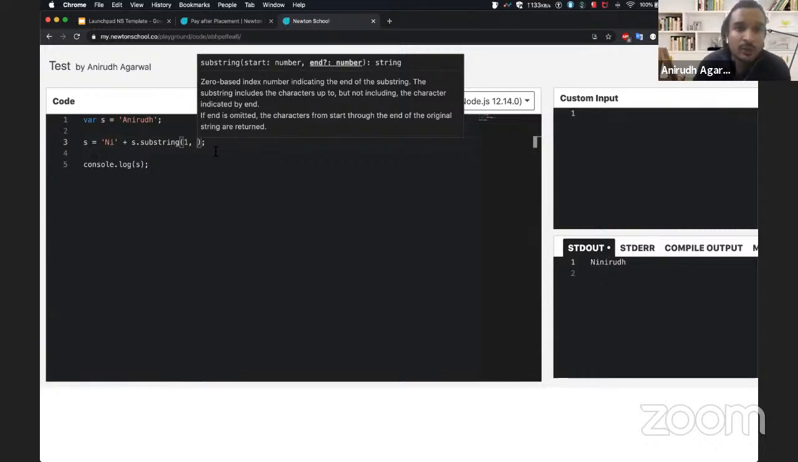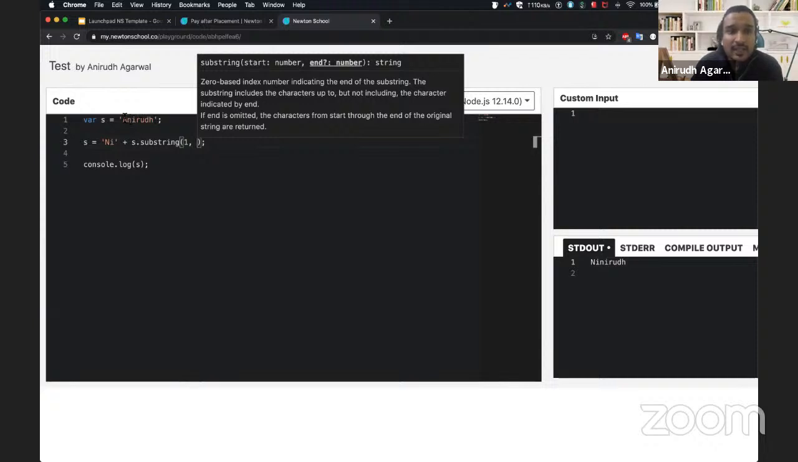It says 0 based index number, indicating the end of a string. The substring includes the character up to, but not including the character indicated by the end. If end is omitted, the characters from the start through the end of the original string is returned, and that is exactly what we did. I did not give it an end, I just gave a start value. So the characters starting from first index till the end of the string are there.